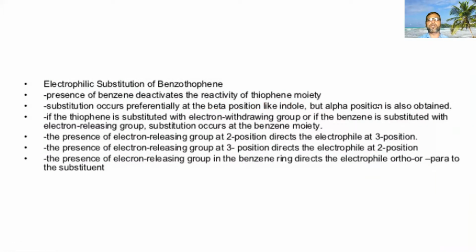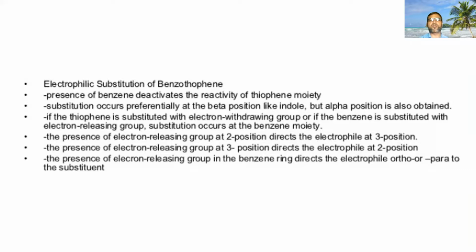So, you know, friends, electrophilic substitution of benzothiophene: the presence of benzene deactivates the reactivity of the thiophene moiety. Substitution occurs preferentially at the beta position like indole, but alpha position substitution is also obtained. If thiophene is substituted with electron withdrawing groups, or if the benzene is substituted with electron releasing groups, substitution occurs at the benzene moiety.